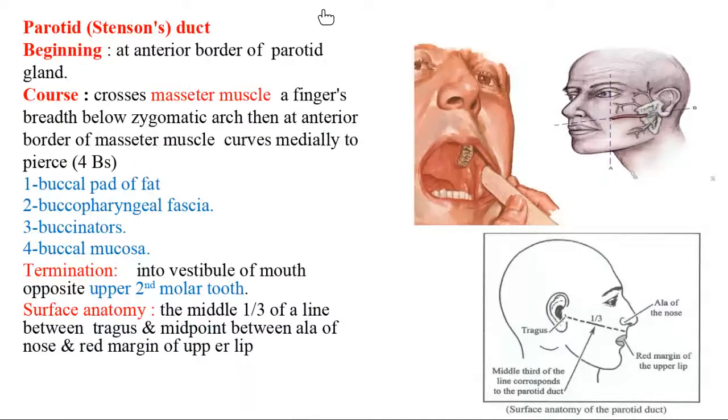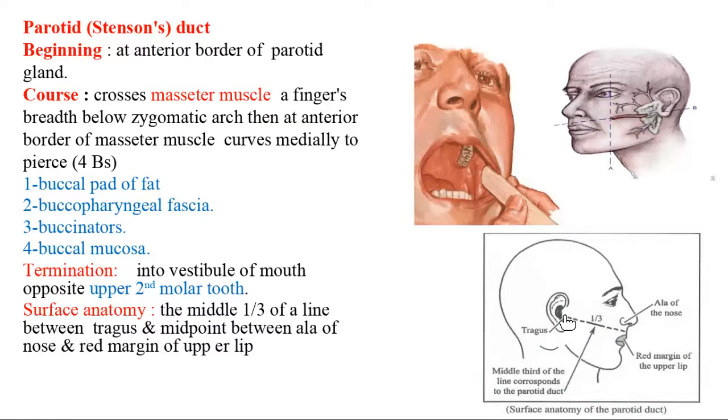Next, about the parotid duct. Where does it open? The parotid duct opens opposite the upper second molar tooth. Then how will you mark where the parotid duct is present?